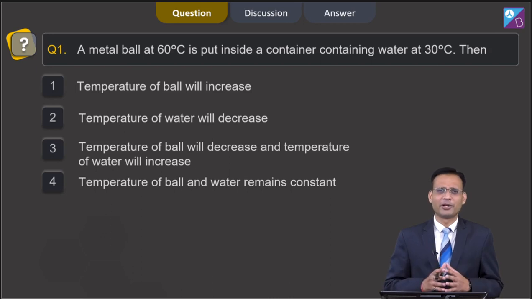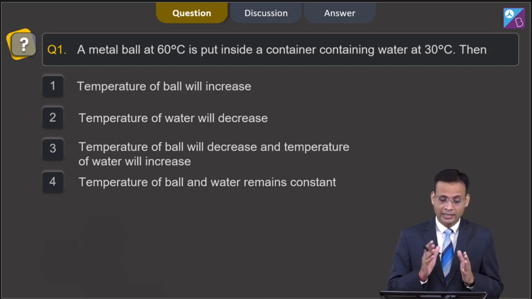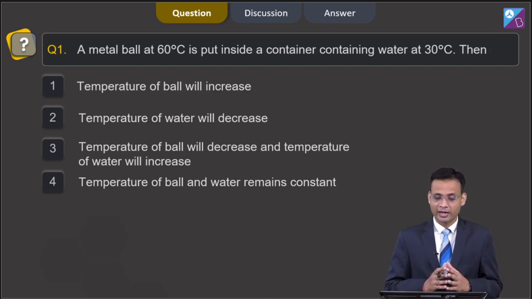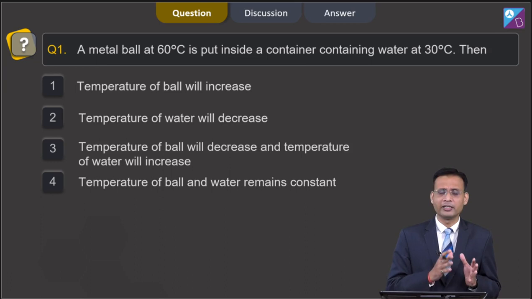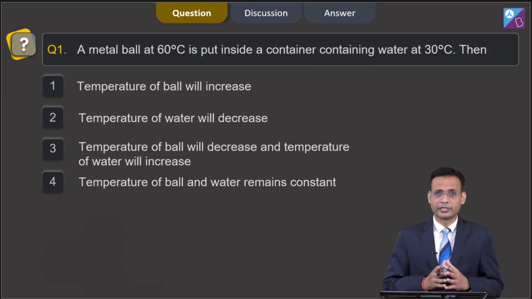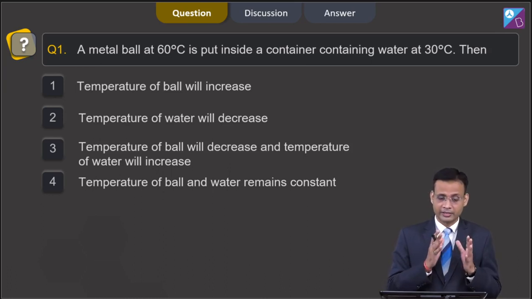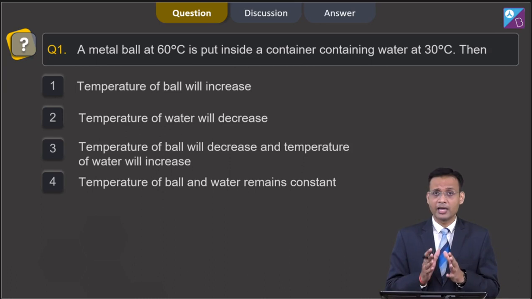This question belongs to our chapter heat, and according to the question, a metal ball at 60 degrees Celsius is put inside a container containing water at 30 degrees Celsius. We have to find what will happen to the temperature of the water and the ball. As we know, heat flows from higher temperature to lower temperature. So the temperature of the ball is 60 degrees Celsius, which is greater than the water, which is at 30 degrees Celsius.